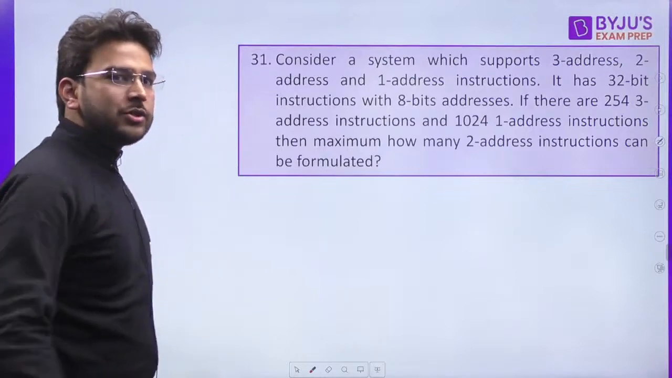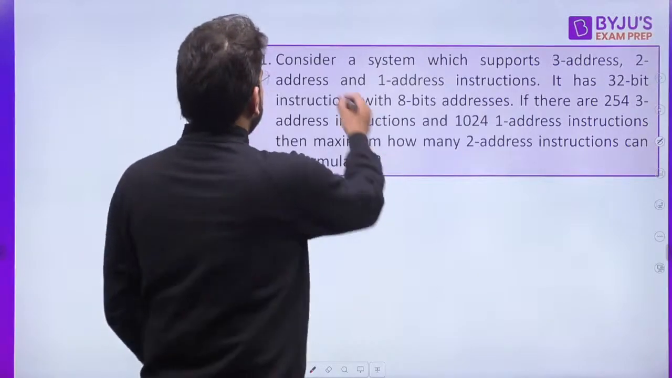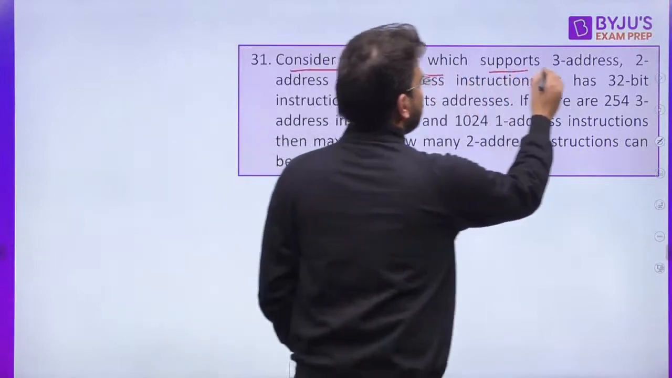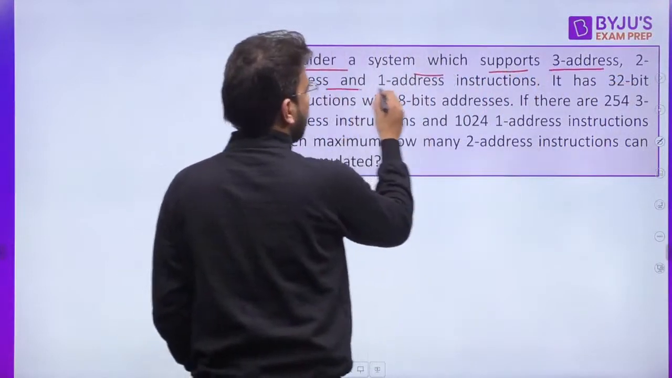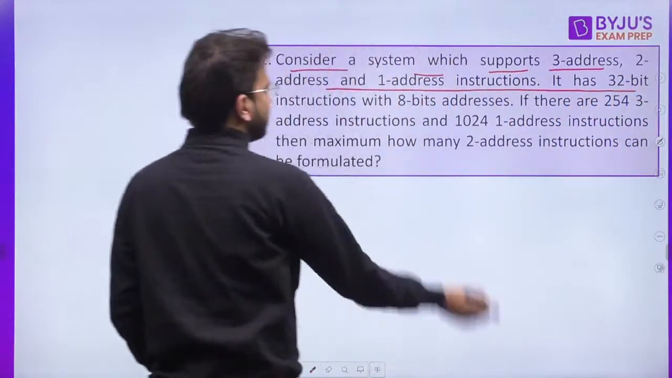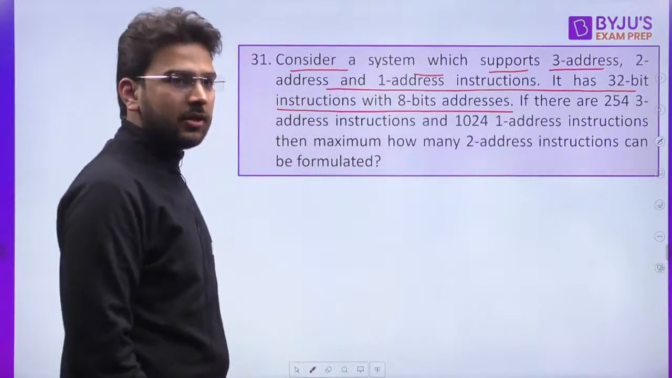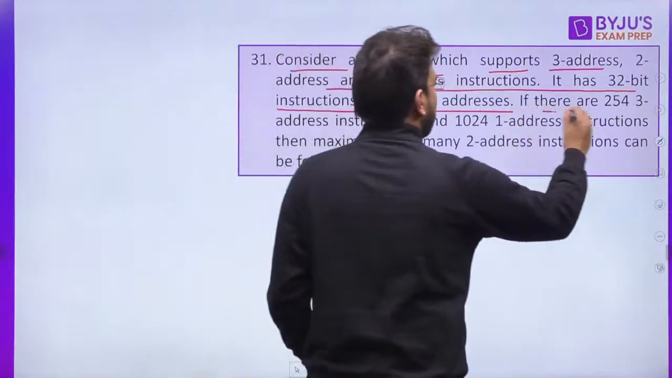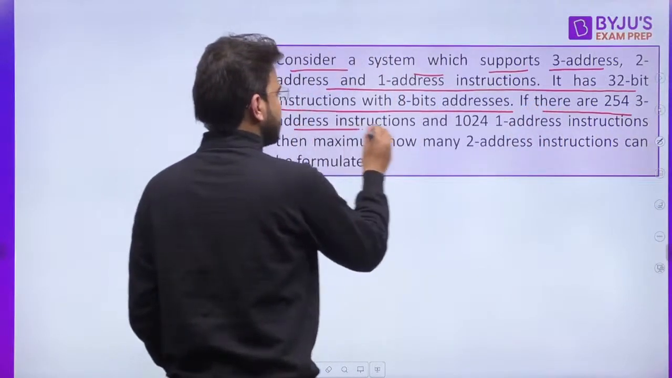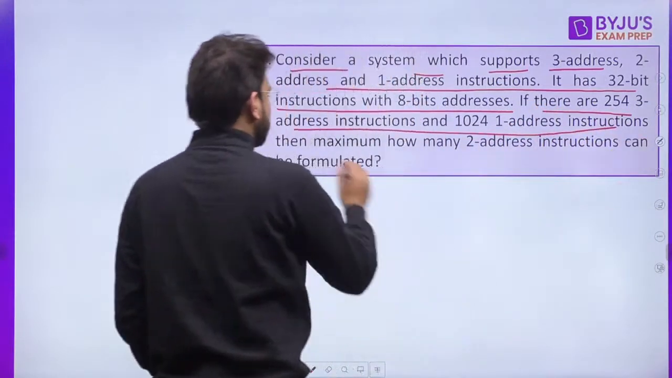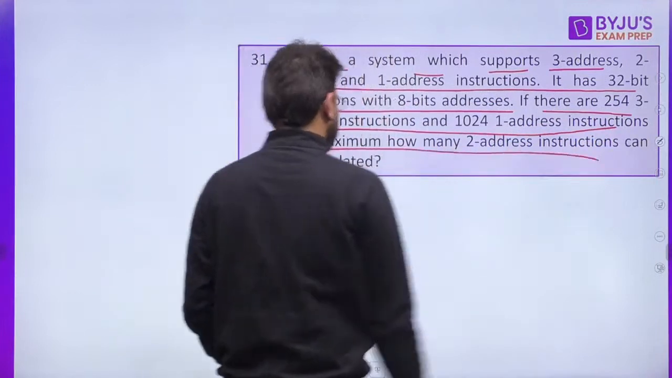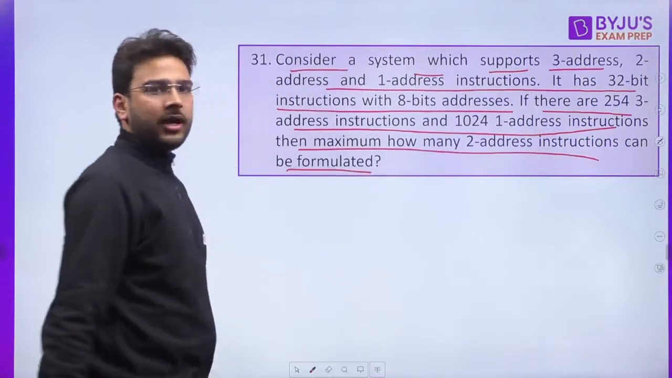Okay, so let's solve this question now. Most of you are getting the correct answer. Consider a system which supports 3 address, 2 address and 1 address instructions. It has 32-bit instructions with 8-bit addresses. Now if there are 254 3 address instructions and 1024 1 address instructions, then maximum how many 2 address instructions can be formulated?